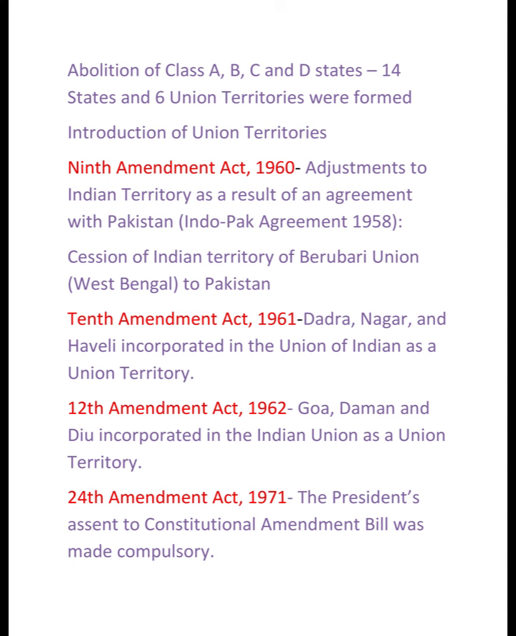In the Ninth Amendment Act 1960, adjustment to Indian territory as a result of an agreement with Pakistan, that is the Indo-Pak Agreement 1958. See, some part of West Bengal territory, that is Berubari Union, was given to Pakistan. That is the cession of Indian territory of Berubari Union, West Bengal, to Pakistan.